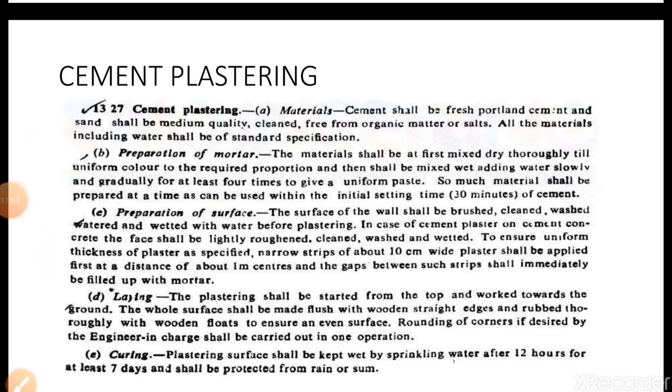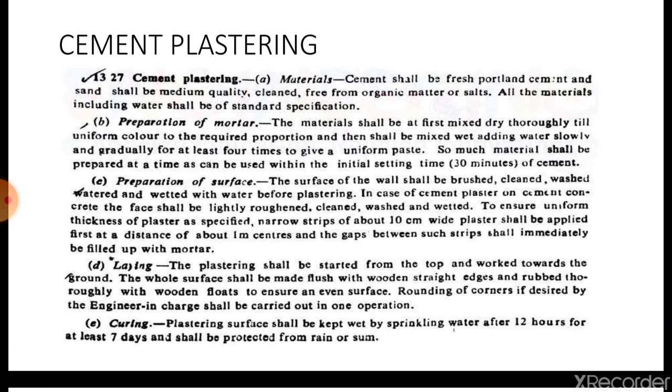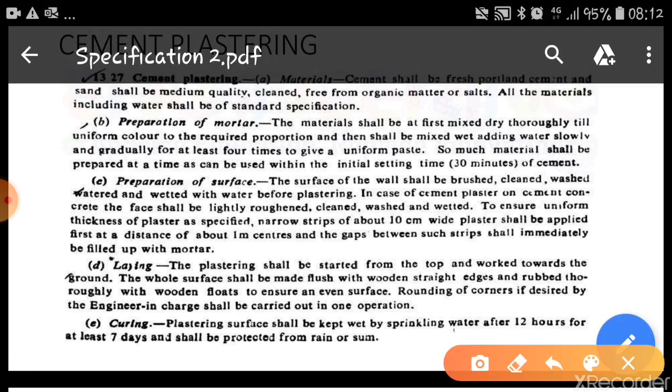So the next item we are going to discuss is the specifications for cement plastering. Cement plastering is a finishing item which will be done once the concrete or masonry is completed. Plastering can be done for masonry surfaces or for concrete surfaces.